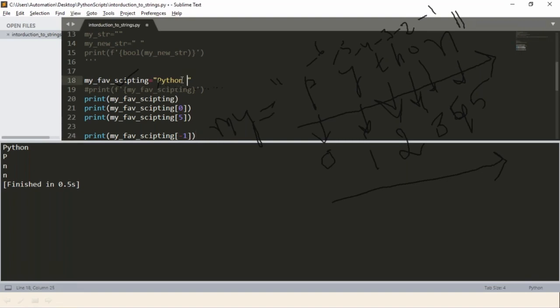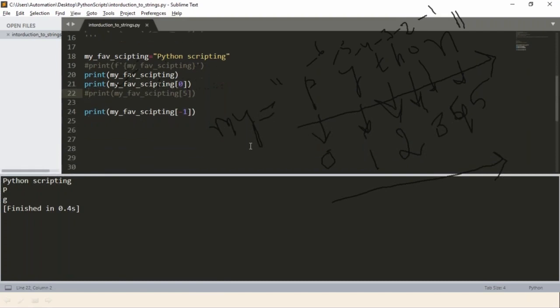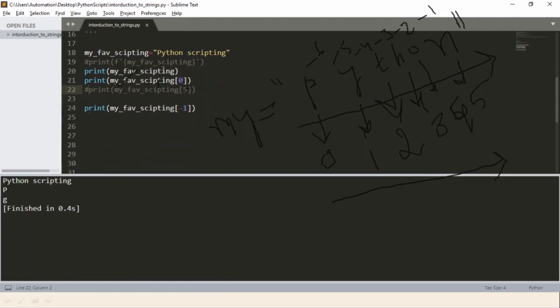Let's say I have Python scripting as my string, right? G is the last character. I want to get that. Simply take -1. No need to count your index values. Run it and see the output. You are getting G just by taking -1. Okay, so this is how to access a particular character from your given string, right?